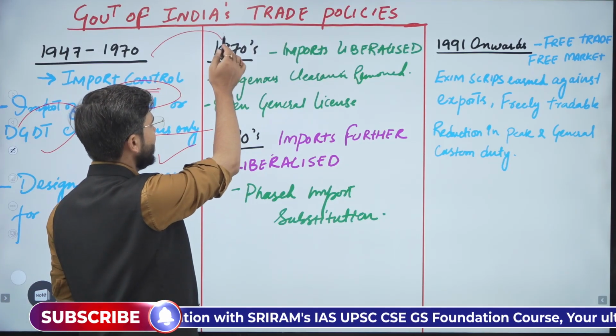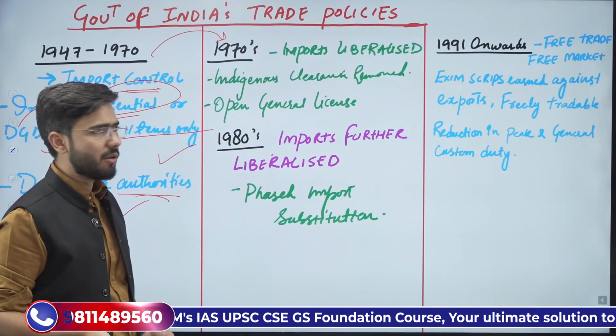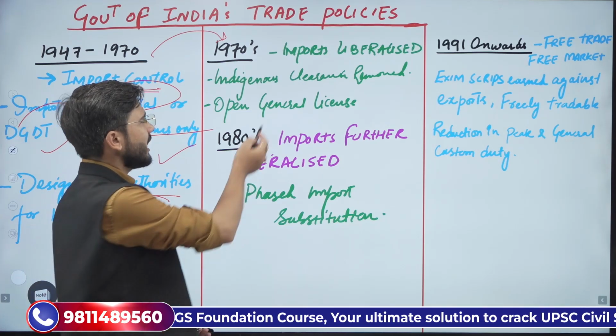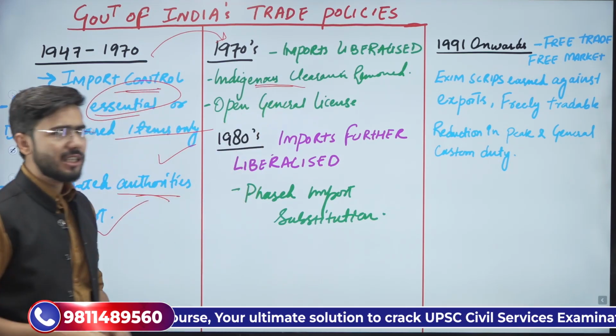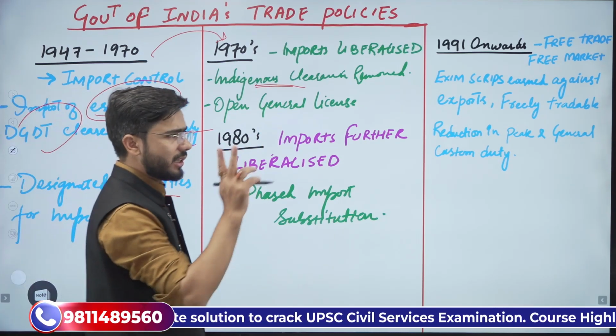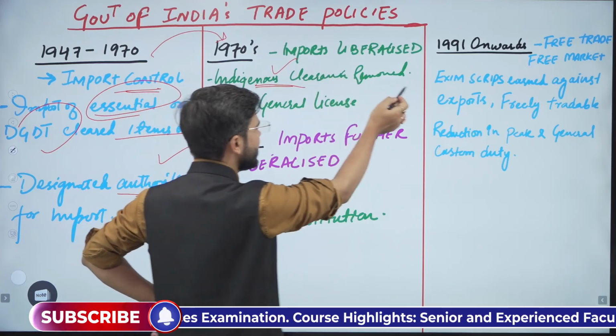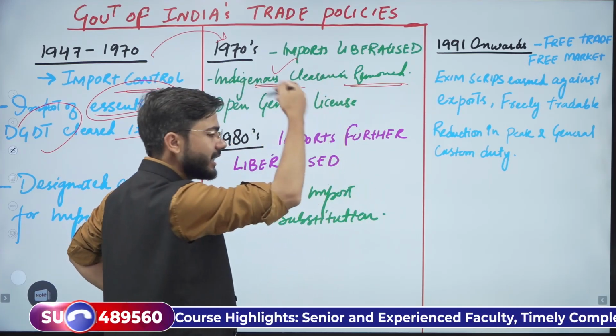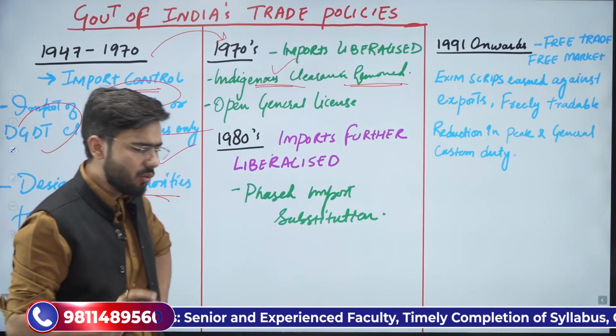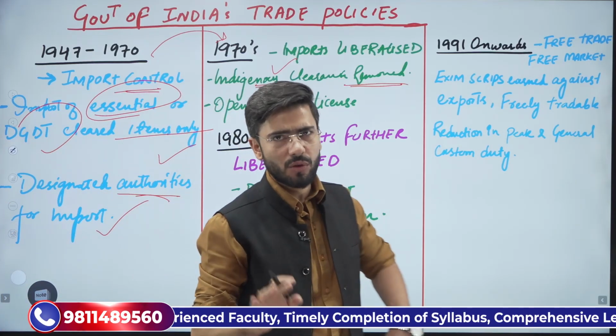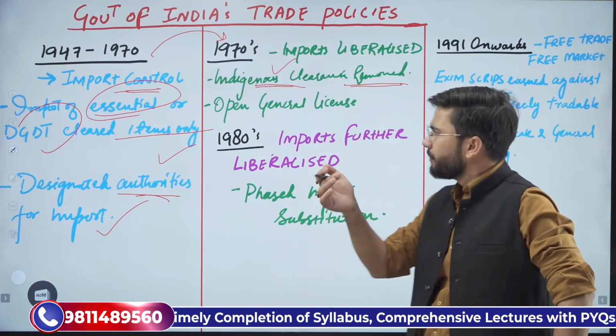Post this, from 1970 we started the era of reforms, and imports started to be liberalized. Indigenous goods also required clearance earlier, and now this was removed, so no clearance was required for indigenous goods.